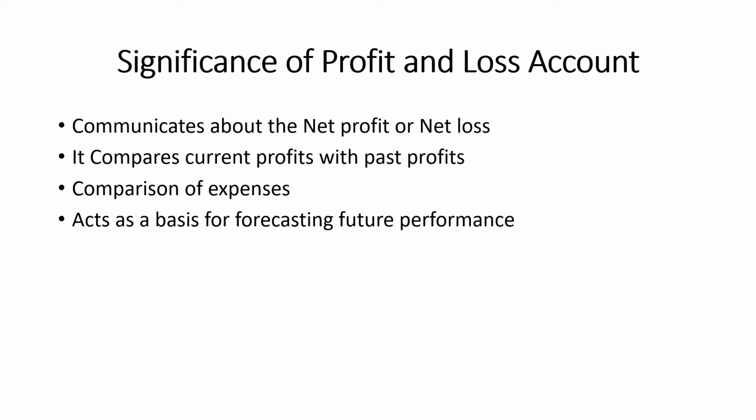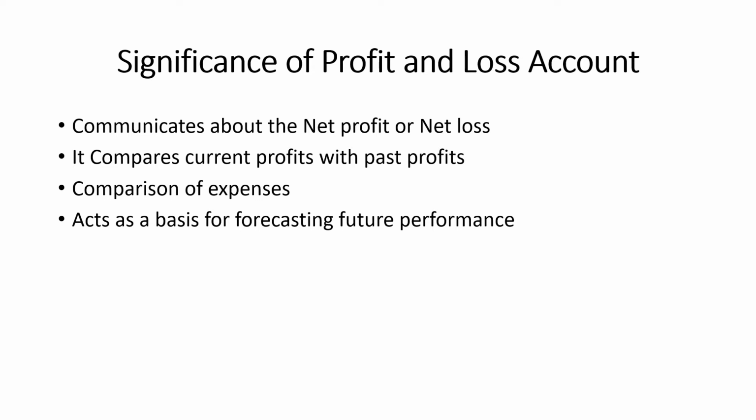Significance of profit and loss account. The first one is it communicates about the net profit or net loss. That is, the objective of P&L account is to see whether the business has earned profit or suffered losses during the accounting period. And it also gives the information about the profitability position of the organization. The second one is it compares current profits with past profits. That is, P&L account helps in comparison of the current year profit with those of the past year. It also gives the information regarding whether the net profit is in rising trend or downtrend.